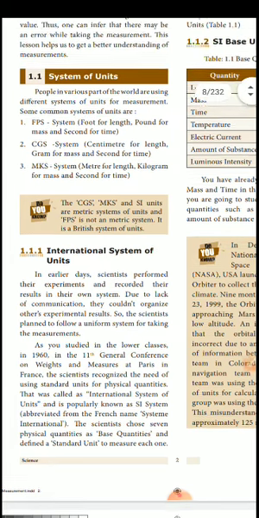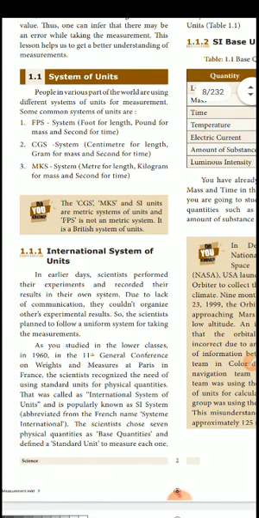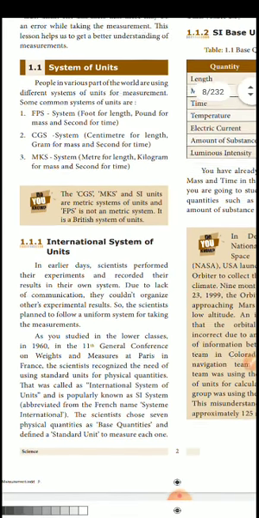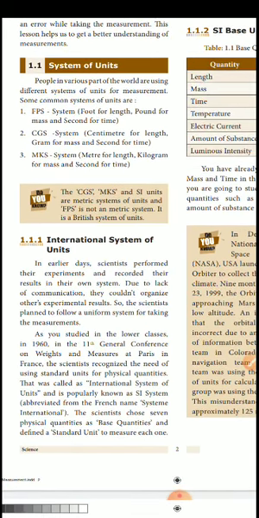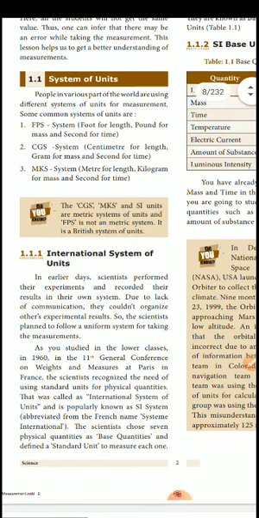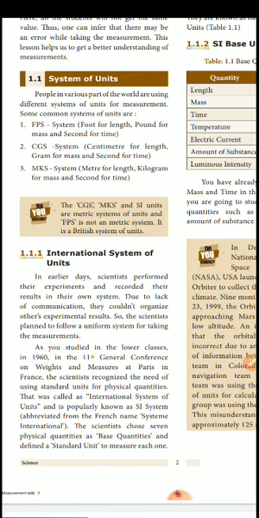In earlier days, scientists performed their experiments and recorded their results in their own systems. Due to the lack of communication, they could not understand each other's experimental results. In the 1960s, at the 11th General Conference on Weights and Measures in Paris, France, the scientists recognized the need for using standard units for physical quantities. That was called the International System of Units, popularly known as SI units.